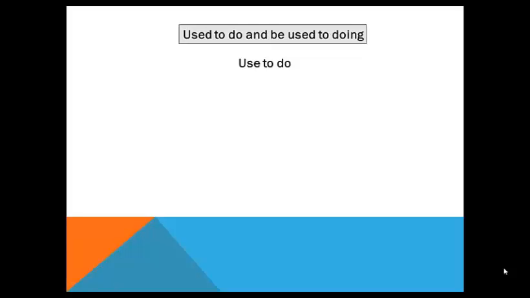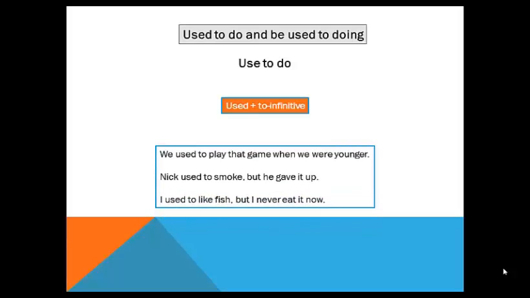The next part is used to do and be used to doing. First, used to do. Used plus to infinitive means that something happened regularly or went on for a time in the past. Here are some more examples. For the example, we cannot use this structure in the present tense.